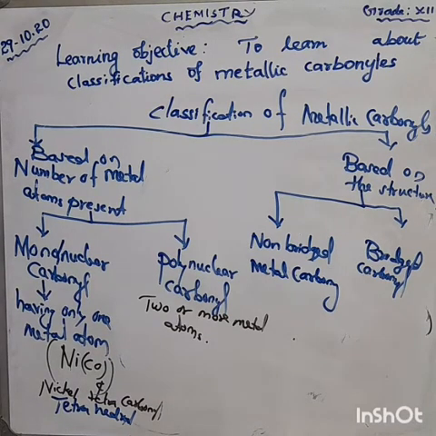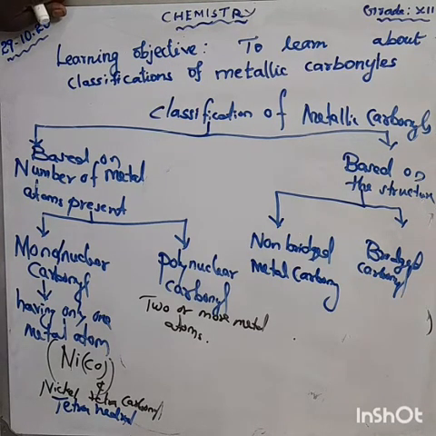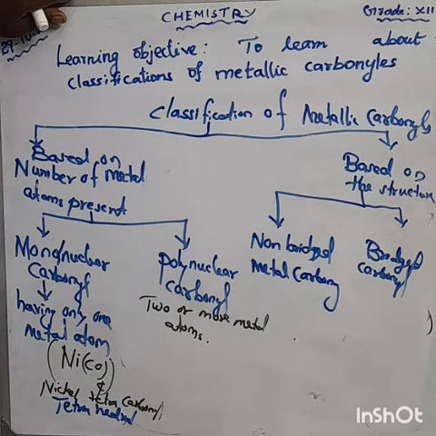Here are some examples. I told you about homonuclear and heteronuclear. Homo means same: the same metals are present, we say homonuclear.